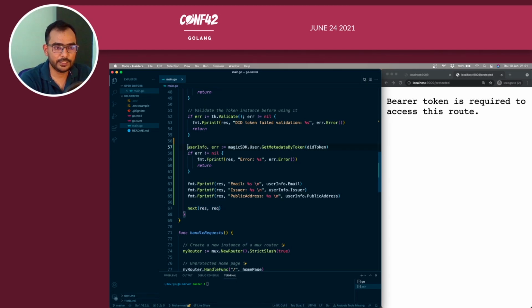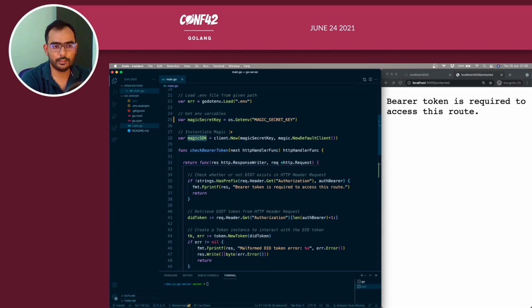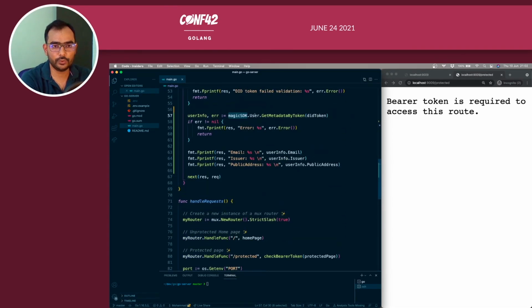Right, but this is how you can get more information about that DID token, what it contains. Magic SDK is how we instantiate Magic, and then we call the user module of the Go SDK, and we call a function called get metadata by token. Here the token is the DID token. We pass that on, and we get all that user info. User info has email, issuer, and public address. We will see in action how it looks.